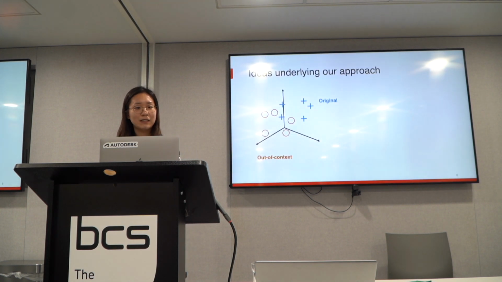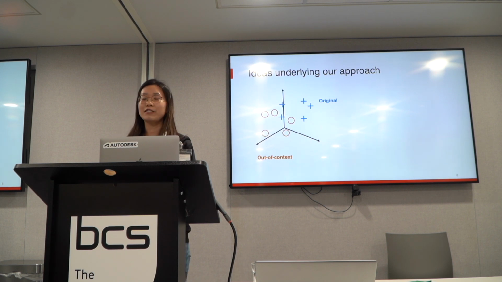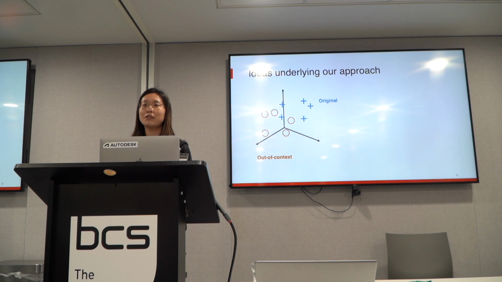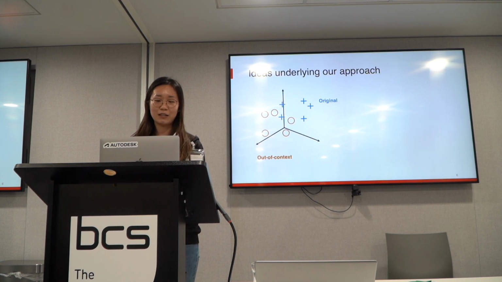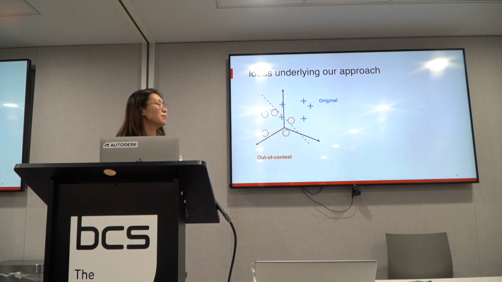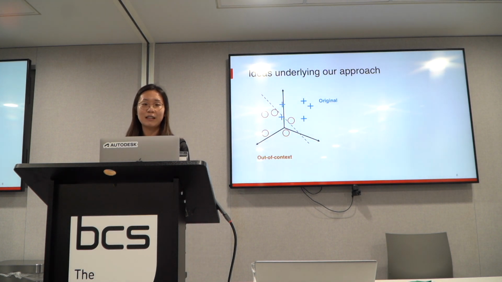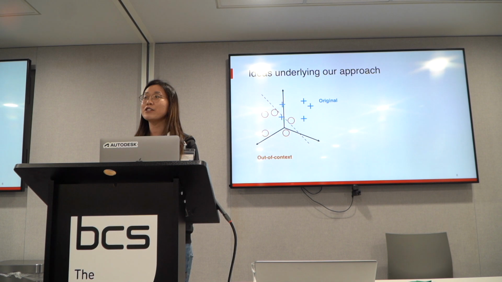When we try to devise the model to tackle this problem, there are some ideas that underlie our approach. The first one is that after we encode the out-of-context news into a multimodal representation, our goal is to find a decision boundary that can well separate the news from both labels. However, this is not so easy, because in these data sets, the out-of-context news is constructed in a way that makes it semantically similar to the original news.